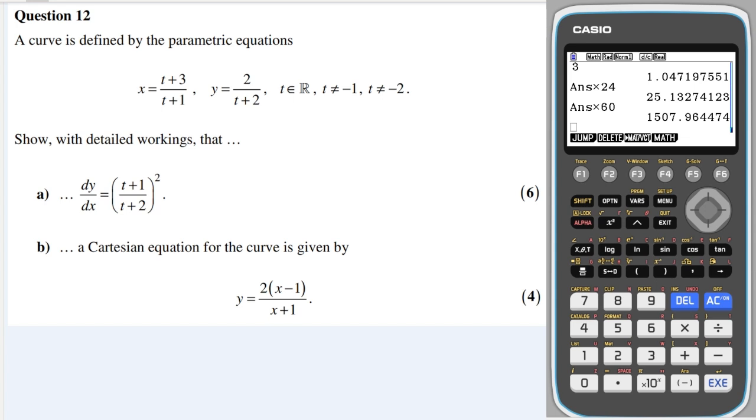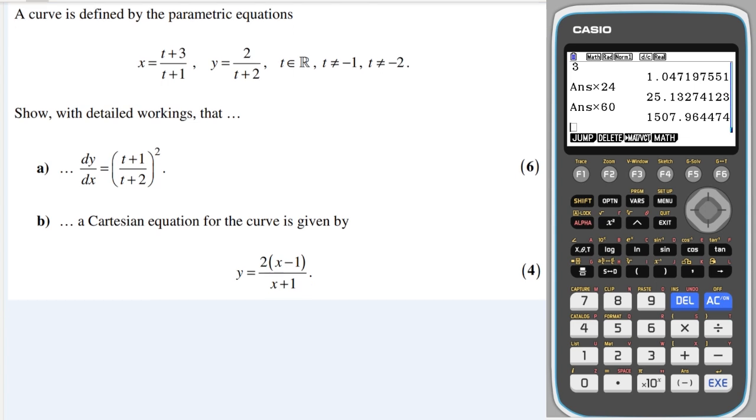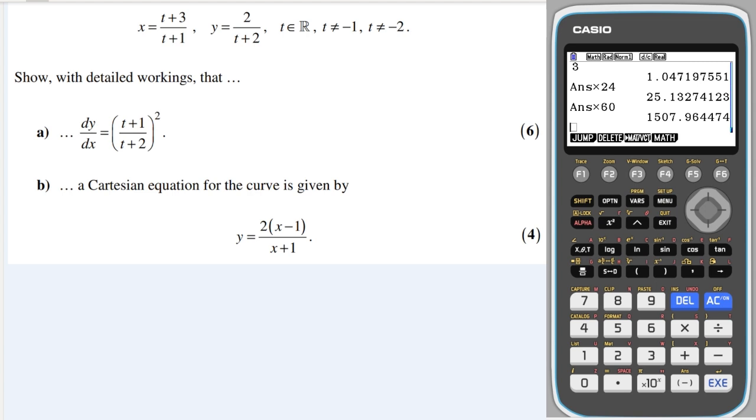Okay, we've got parametric equations, and it's asking us to show with detailed working dy by dx. So I'm going to differentiate using the quotient rule. First off, dy by dt.